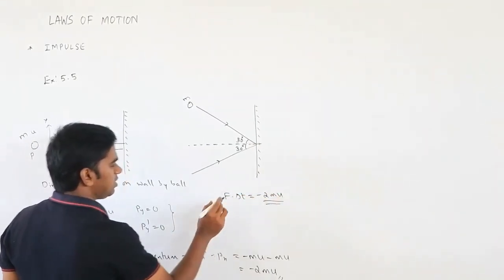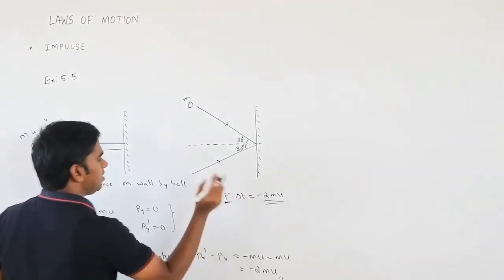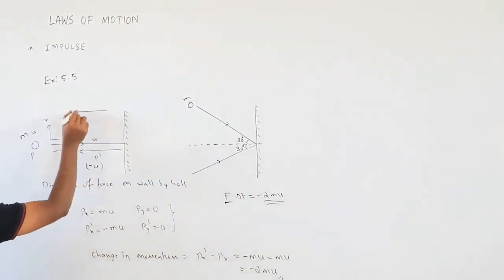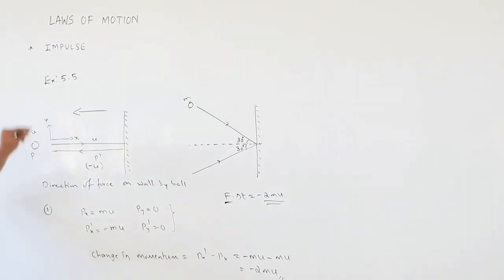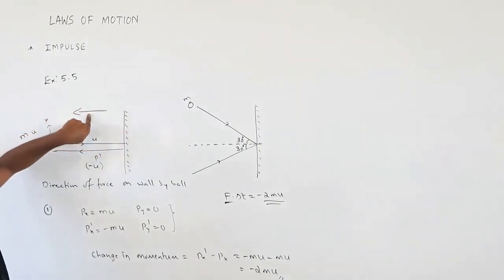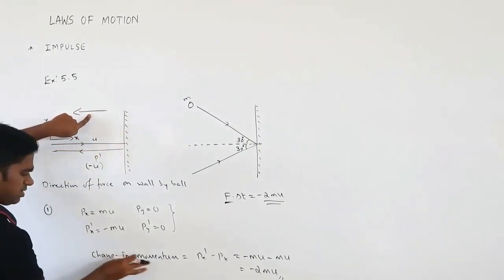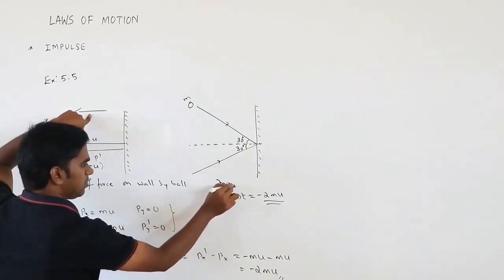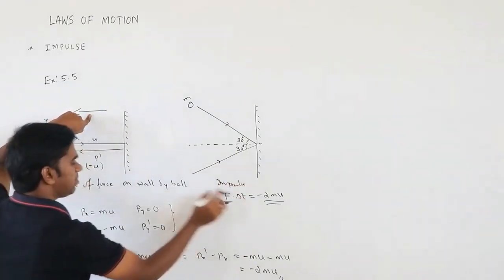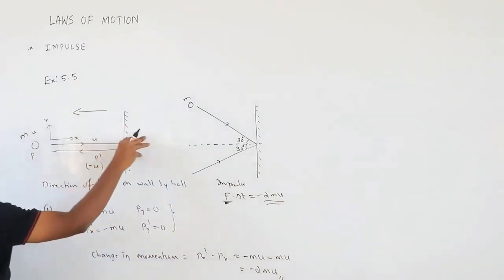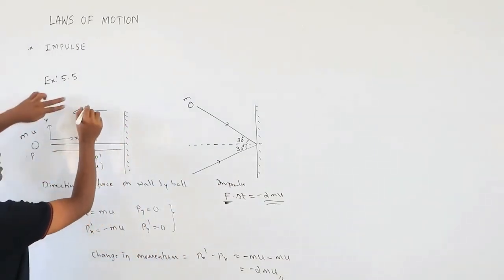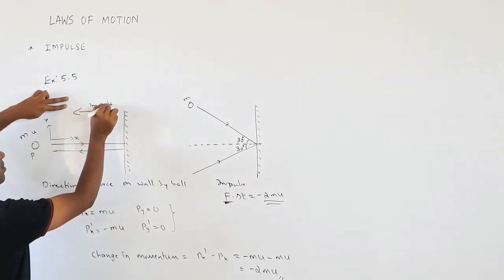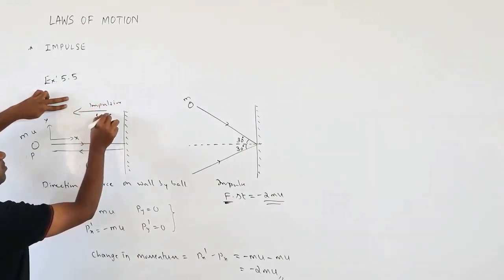So what is the direction of this force? Direction of force is minus 2mu, which means it is along this direction. So the direction of impulse, or the force applied by the wall on the ball, is this. This change in momentum is nothing but an impulse. Impulse will be given by this wall, not by the ball. So this is the direction of impulsive force or impulse.